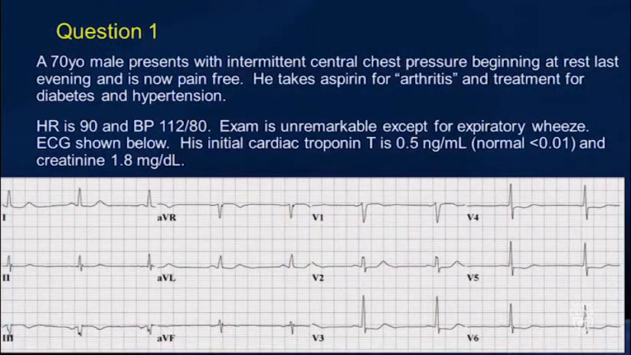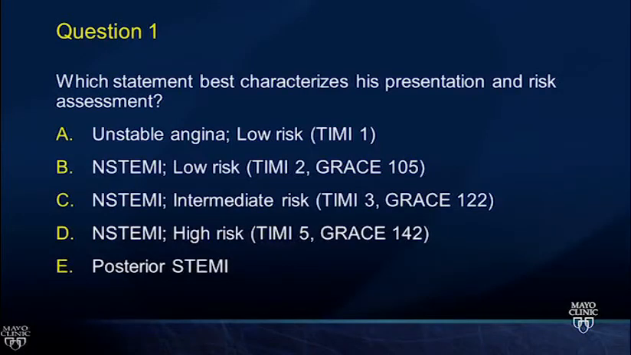Now let's go back to question number 1. A 70-year-old man presents with intermittent central chest pain, beginning at rest last evening and is now pain-free, takes aspirin for arthritis and treatment for hypertension and diabetes. Heart rate's 90, blood pressure's 112, exam is unremarkable except for an expiratory wheeze, his ECG is shown, troponin is 0.5 and creatinine is 1.8. What statement best characterizes his presentation and risk presentation? Unstable angina, STEMI, low risk non-STEMI, intermediate risk non-STEMI, high risk non-STEMI, or posterior STEMI?